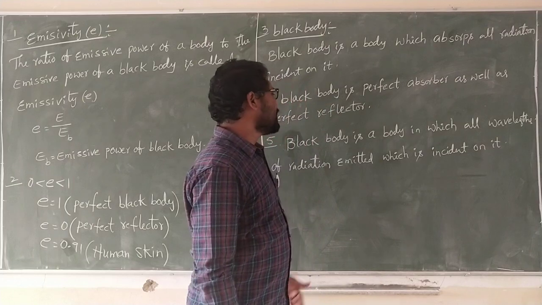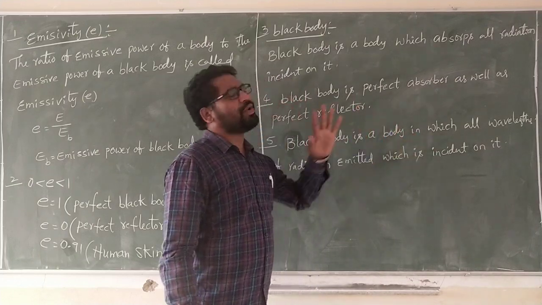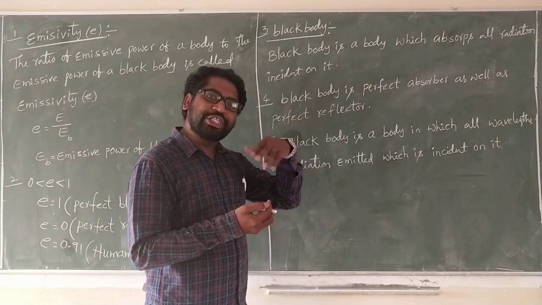A black body also emits all wavelengths when radiation is incident on it.